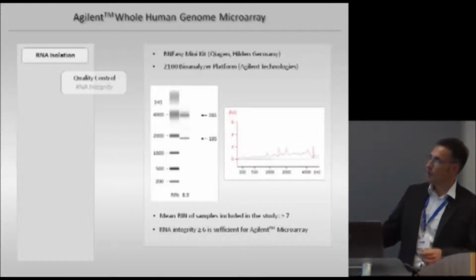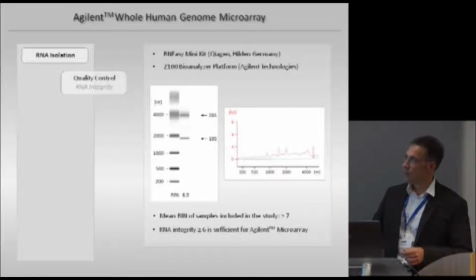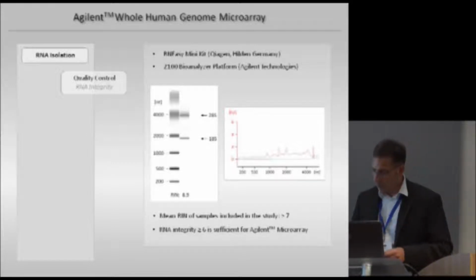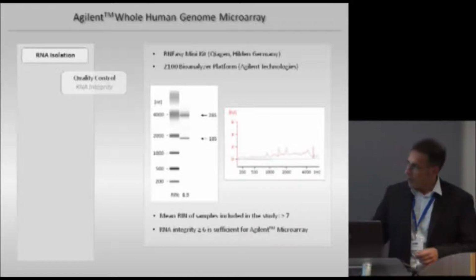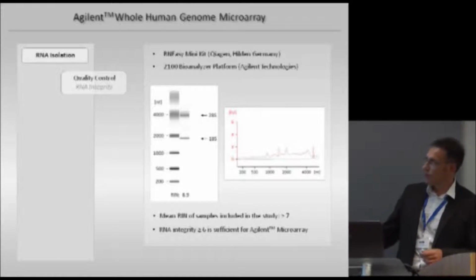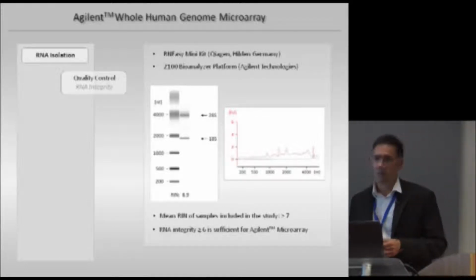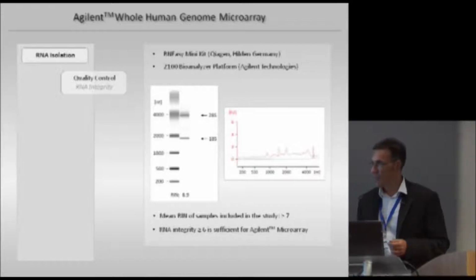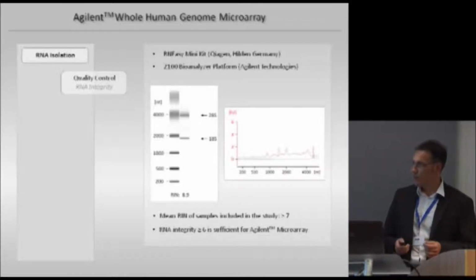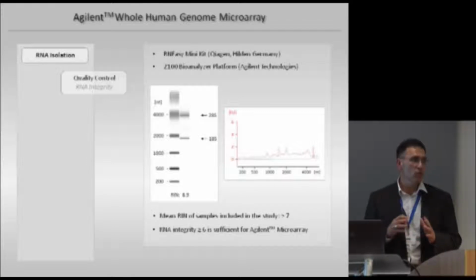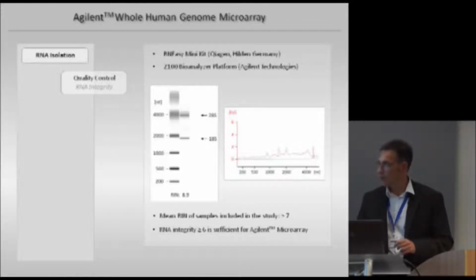And this is an example of RNA which is degraded, and you can see that the RNA integrity number clearly falls down. In our analysis, we only included samples which had good RNA quality above a RIN of 7. And those samples and also the groups showed no difference in RNA quality.